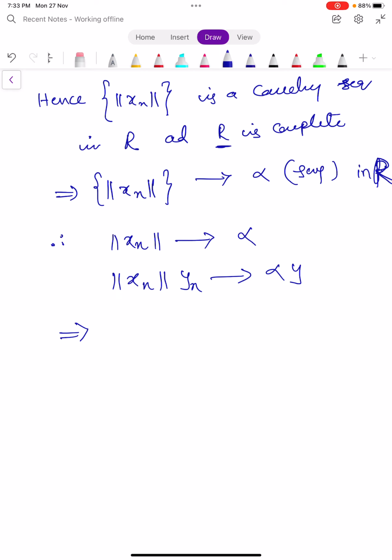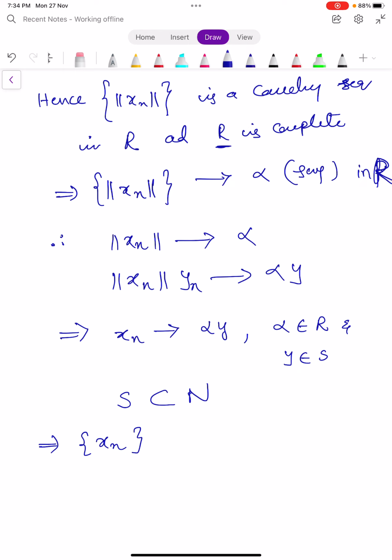This condition shows us the sequence xn converges to alpha y, where alpha belongs to capital R and y belongs to capital S. So right, again this S is a subspace of capital N. This shows us the sequence xn is convergent in capital N.